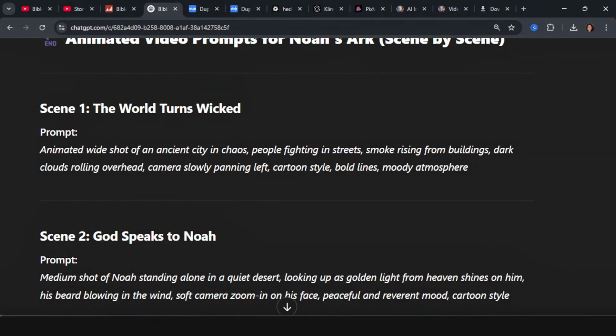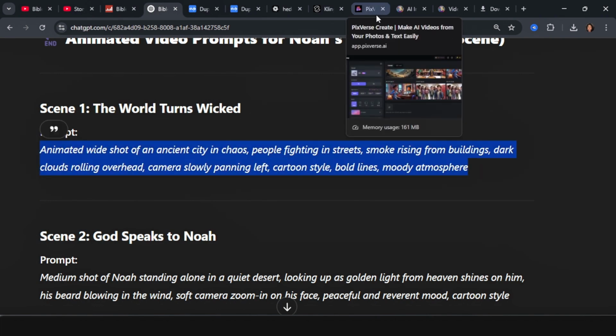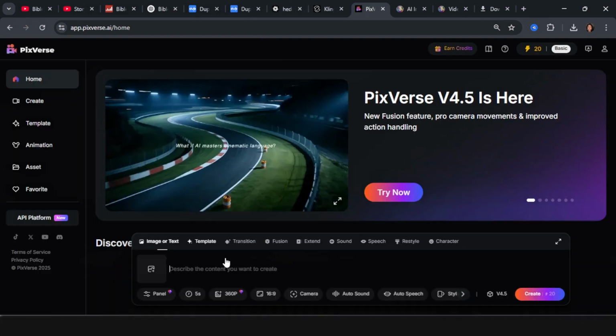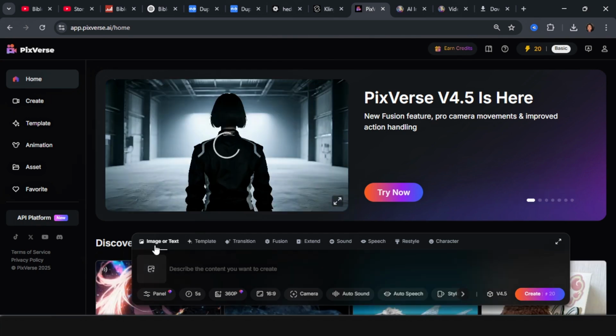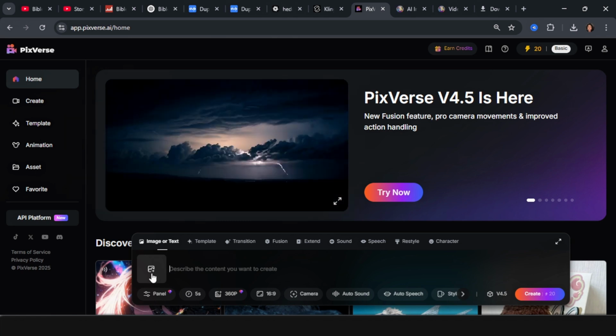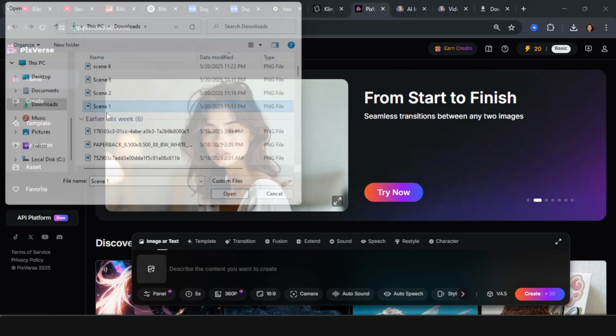Now we're going to also be taking it scene by scene. So we're going to take the first scene. We're going to have that copied. We're going to head over to Pixverse. Again, I'm going to be adding the link to all of these tools in the description. So we're going to head over to Pixverse. Under image or text, we're going to add the image here, which is for our scene 1. So we'll click it and have our image added.